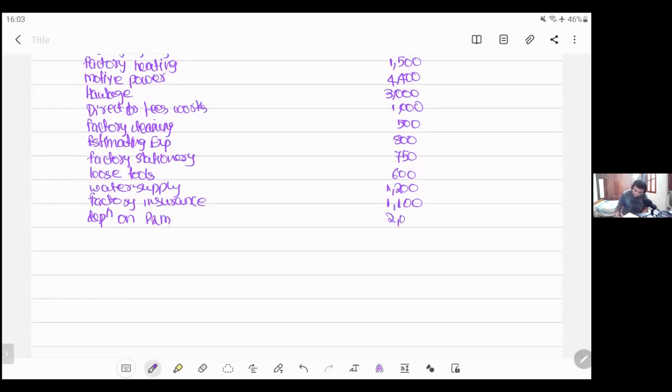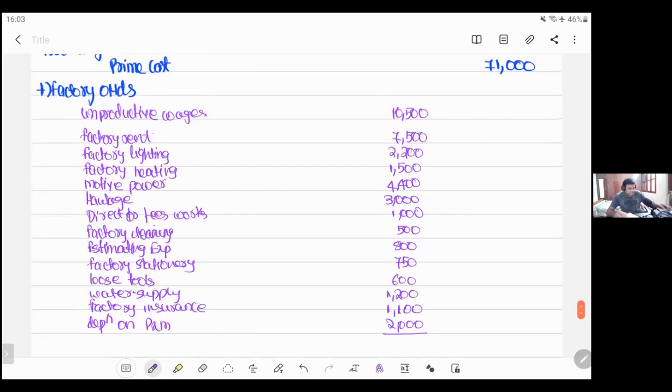2000. Next, office building, delivery vans, bad debts, advertising, sales department salary, upkeep, bank charges, commission on sales. Wow, that's it. No other expenses. Let's add them. I hope you added them.